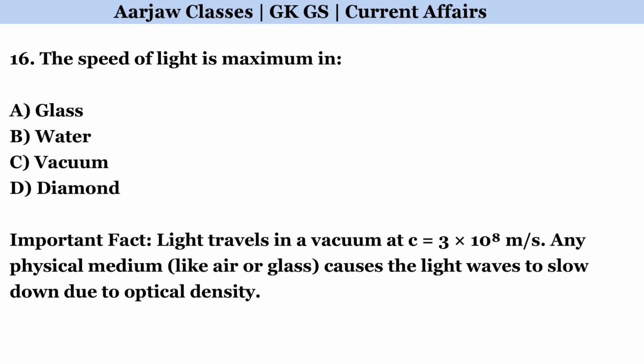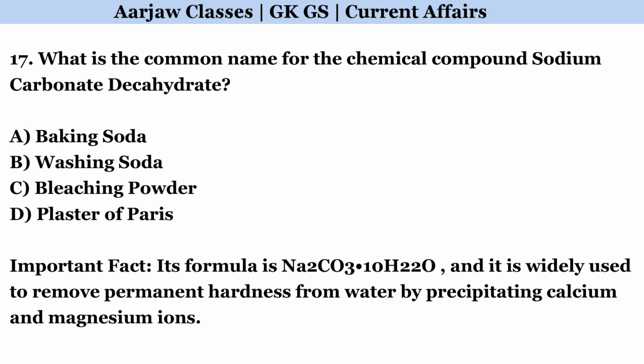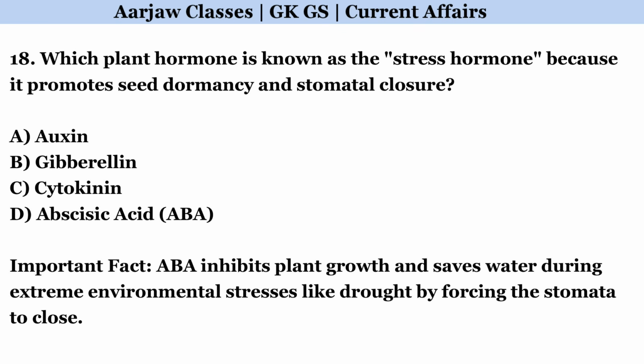The speed of light is maximum in. Correct option is C. Vacuum. What is the common name for the chemical compound sodium carbonate decahydrate? Correct option is B. Washing soda. Which plant hormone is known as the stress hormone because it promotes seed dormancy and stomatal closure? Correct option is D. Abscisic acid.